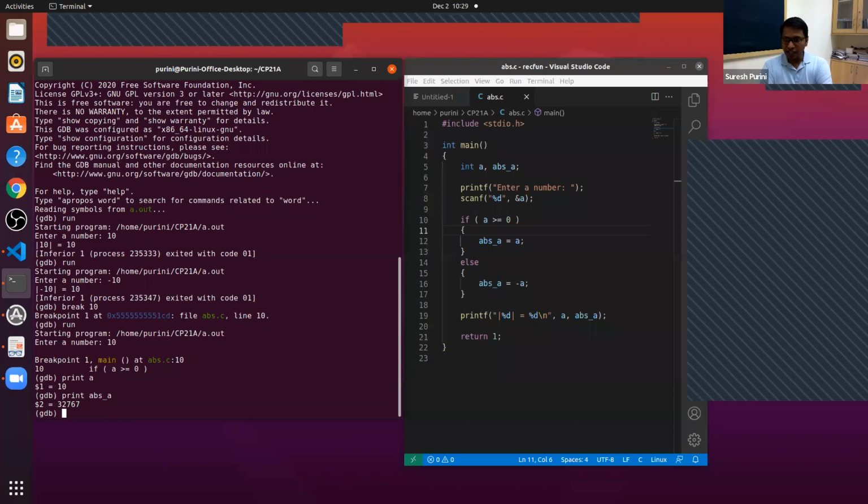Anyway, so you understood, when we printed ABS underscore A, we got some value, right? What is debugging? Debugging is when there is a problem in your program, how do you fix that? The story behind this, I don't recall exactly, but approximately, is from maybe the 50s, when computers were realized using vacuum tube technologies.